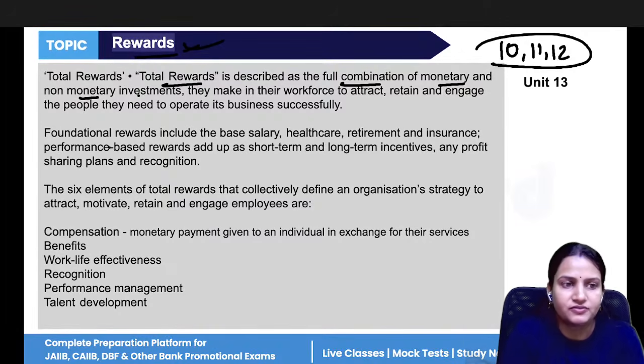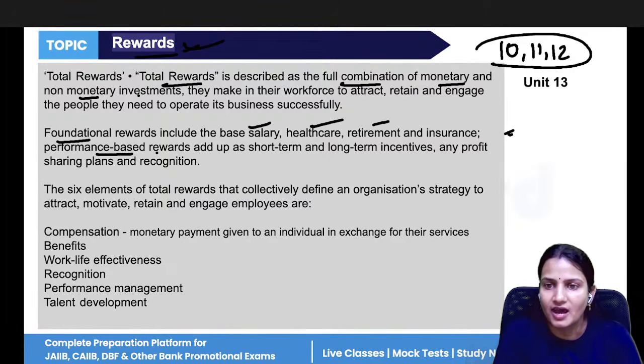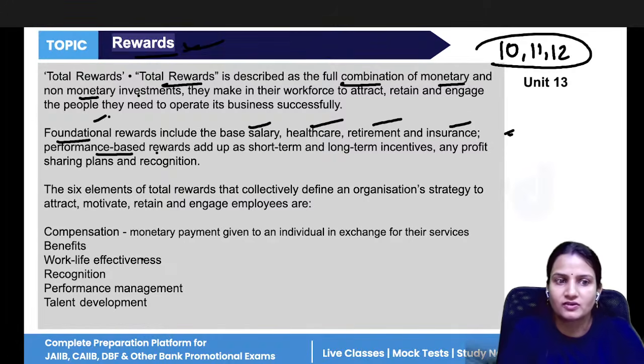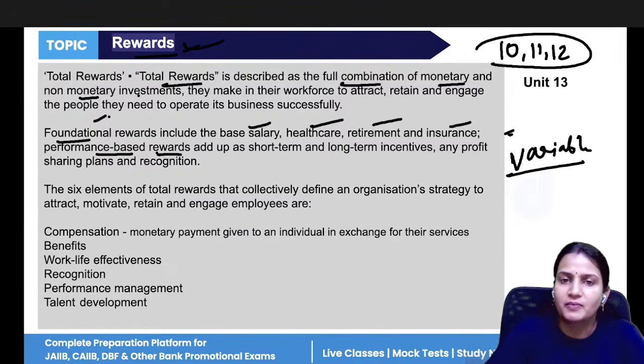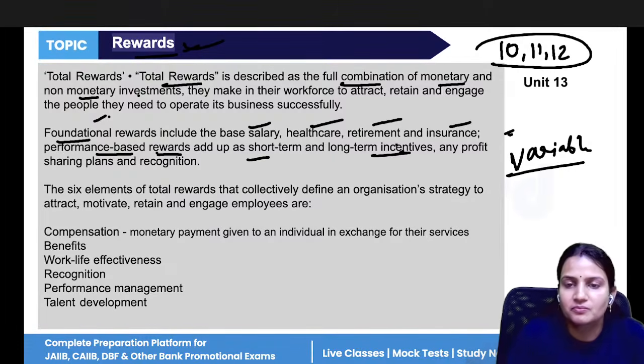All right. So in rewards, we have some foundational rewards and some performance-based rewards. Foundational rewards means the basic salary, you can say that is the base salary, healthcare, retirement, insurance. These are the foundational rewards. And performance-based rewards means as you do the performance, you will be given more rewards, like variable pay. So this pay is dependent upon the work, upon the task. More work, more pay. Less work, less pay. So short term and long term extra incentives, the bonus, the commission. So these are performance based rewards.